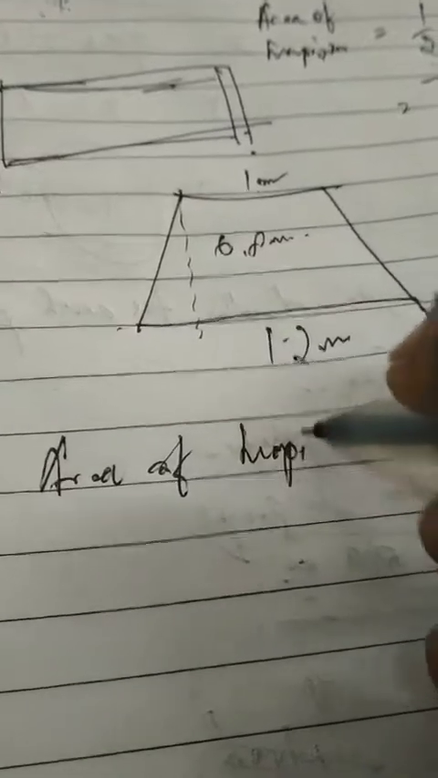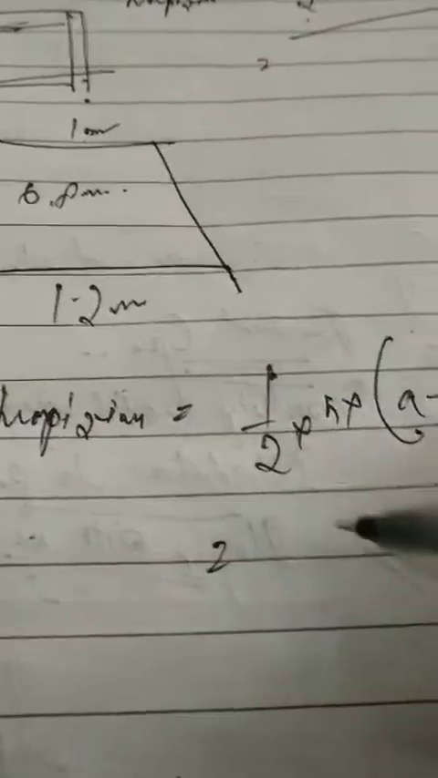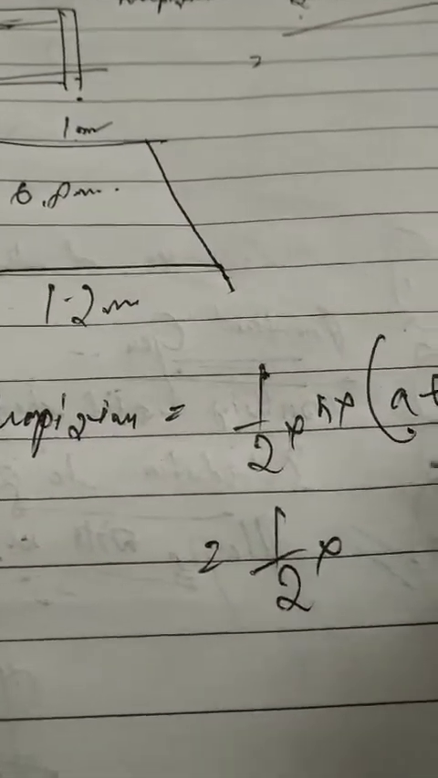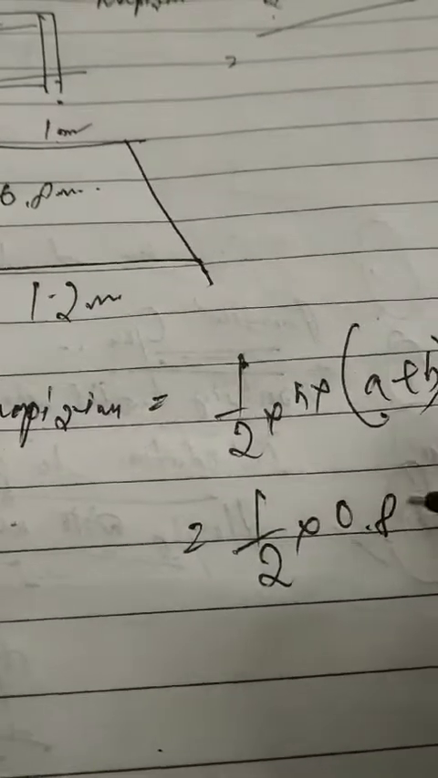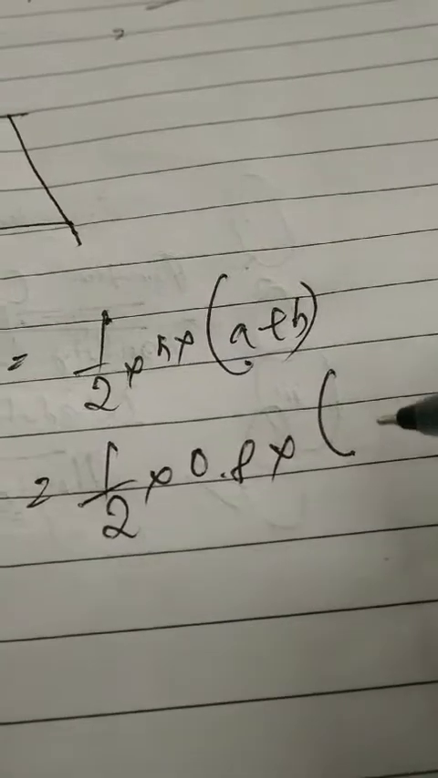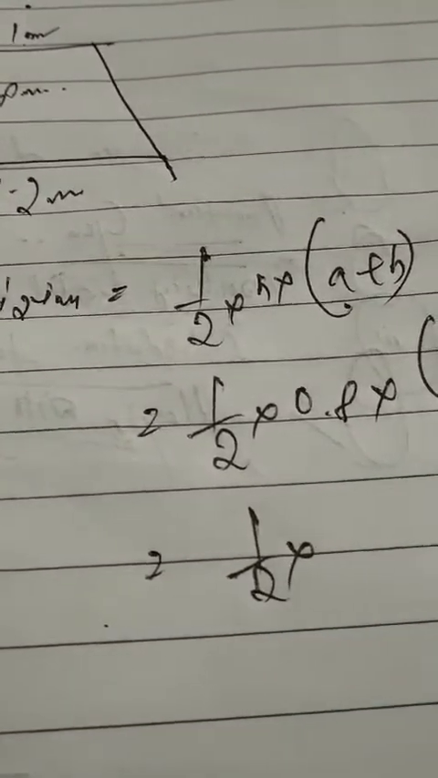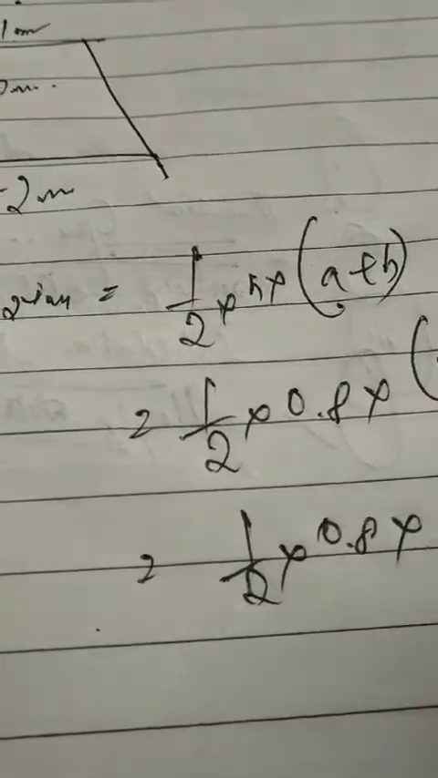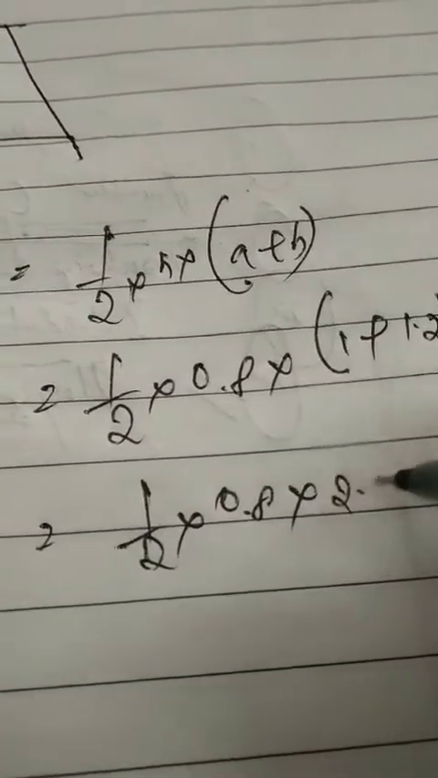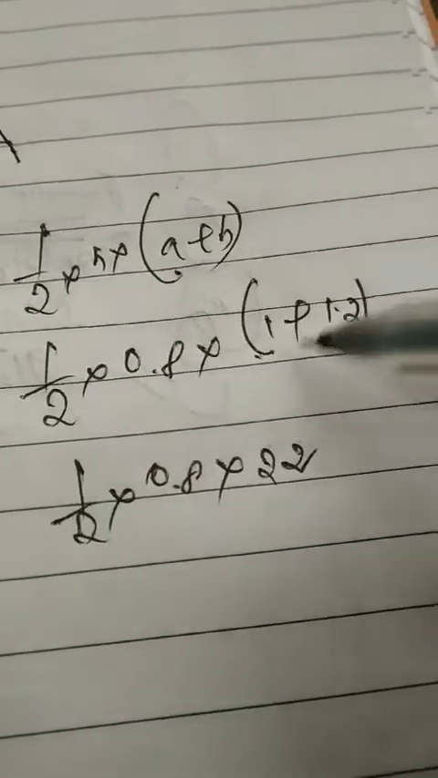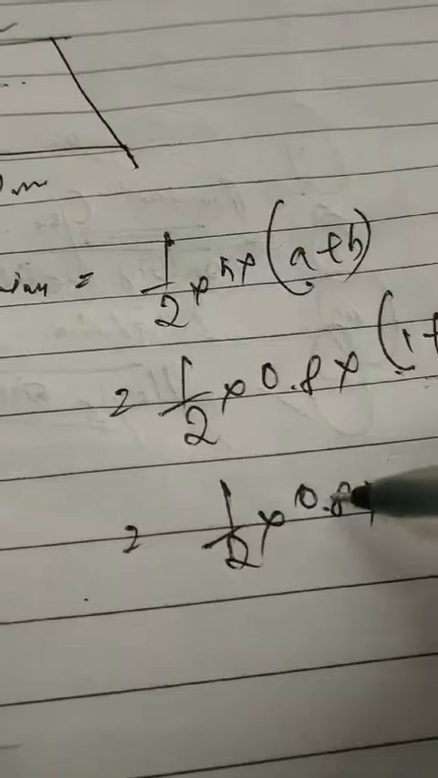Area of trapezium is equal to half into height into a plus b. Half into height means 0.8. A plus b means 1 plus 1.2. So half into 0.8 into 1 plus 1.2, which means 2.2. As we all know, we have to do the calculation for the bracket first. Now let us remove this decimal point.